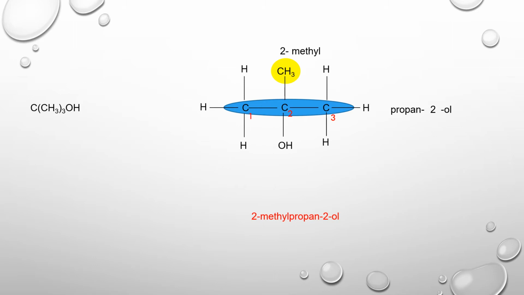Sometimes you have more than one branch attached to the parent chain. Now in that case, you have to look for the bigger branch. The bigger branch will be the one containing more carbon. That bigger branch will be the dominant one, and that will be given the lowest number. Okay, so in that way you will be able to work out what is the correct order of numbering the carbon atoms. It can be from the left or it can be from the right.